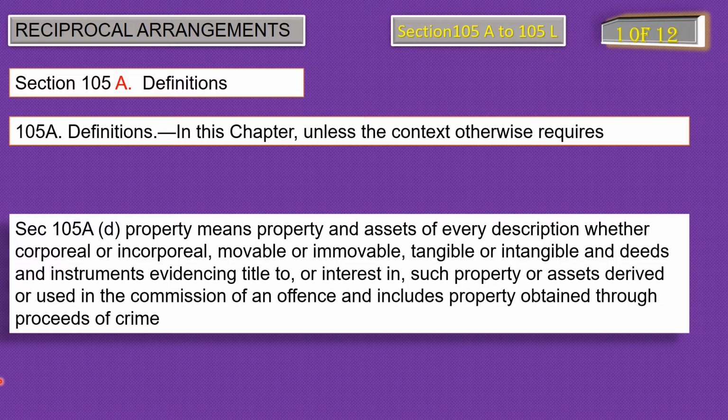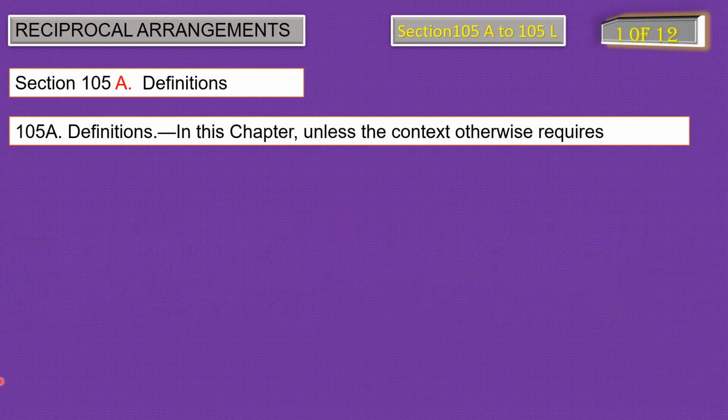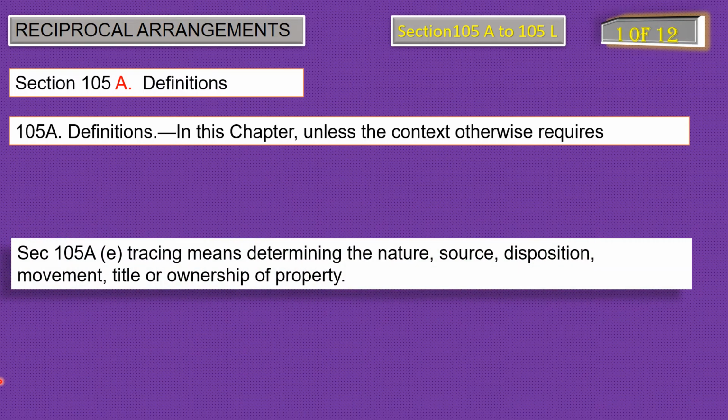Interest over here means a deed which shows the property may not be in the name of a person but may have a share, or may have a share in future. So property has been defined in clause D. Next comes clause E. Tracing means determining the nature, source, disposition, movement, title, or ownership of property.